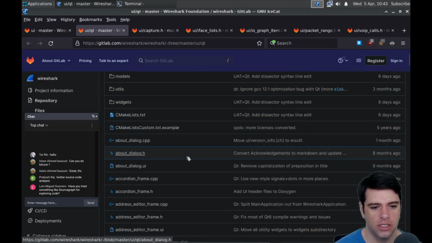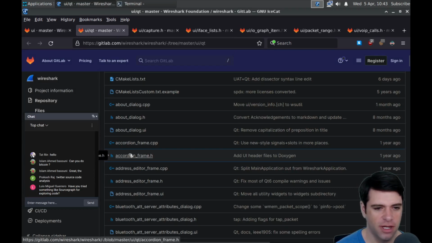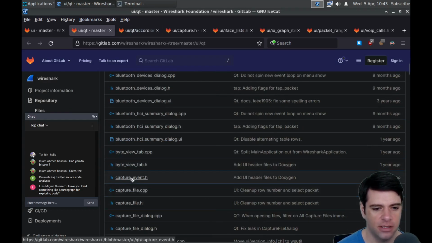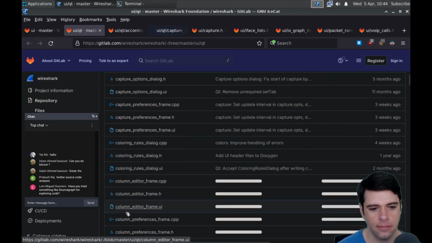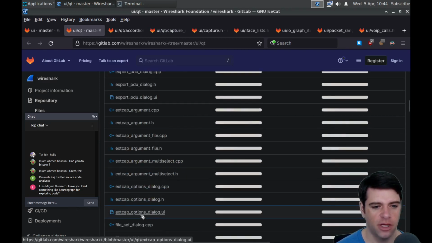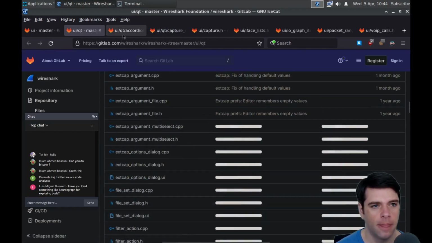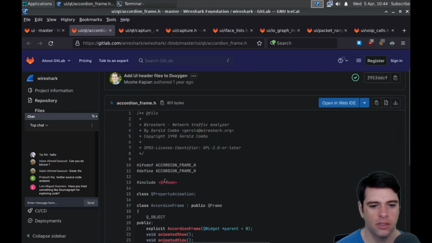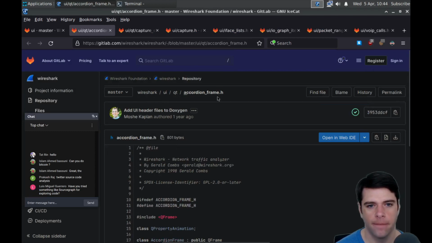Okay, so here's the Qt stuff. Accordion frame. Some Bluetooth stuff. Capture file dot capture event. Let's look at capture event. I'm not really sure what I hope to see. Just kind of poking around. I don't think we need to look at a ton of Qt stuff. Here's accordion frame.